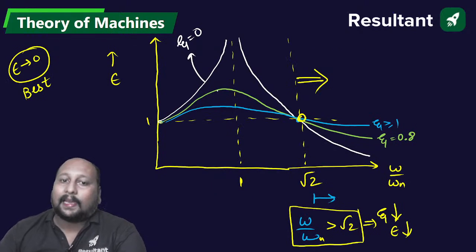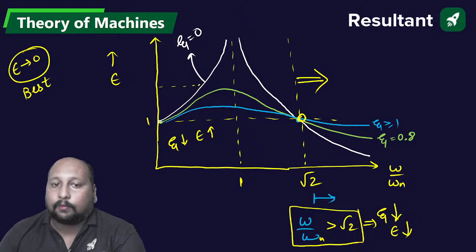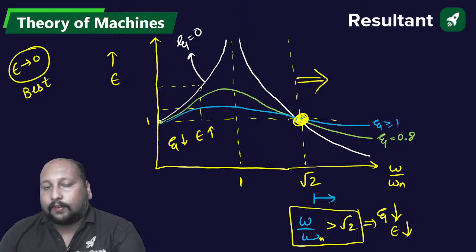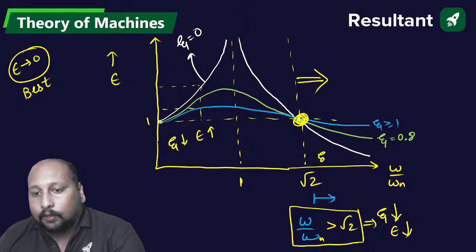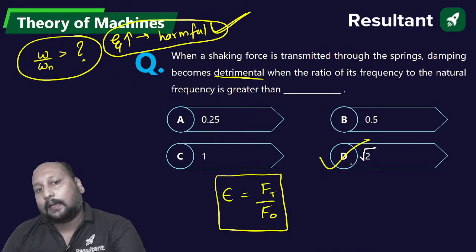क्योंकि इससे पहले क्या हो रहा था, if your zeta value is decreasing, E value is increasing. देखो यहाँ पे zeta equal to 0 पे we are having the highest value, zeta equal to 1 में we are having the lowest value. But after this point, after root 2 value, क्या हो रहा है, as you are decreasing the value of zeta, E value is also decreasing, and that is the question being asked.